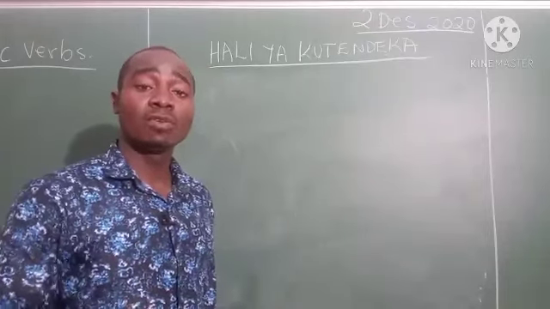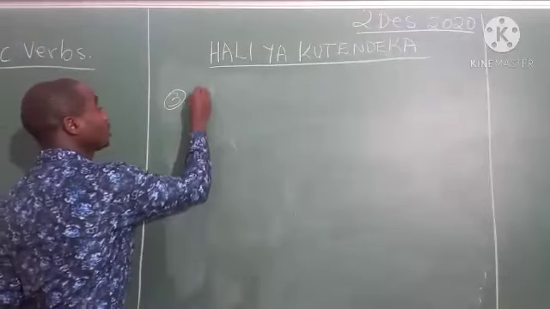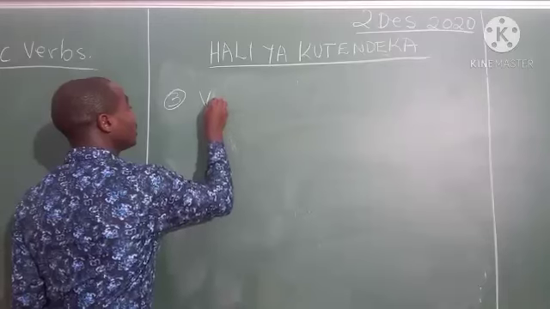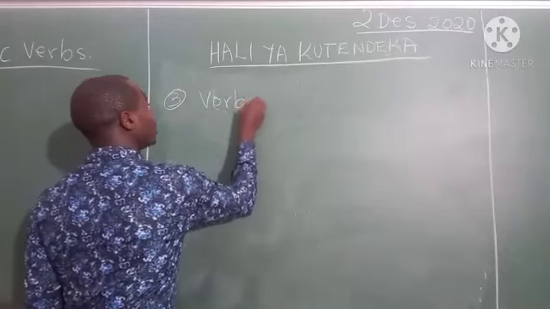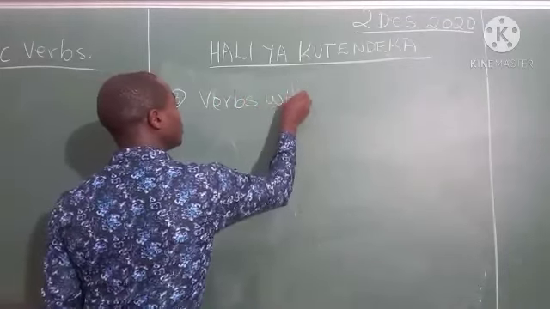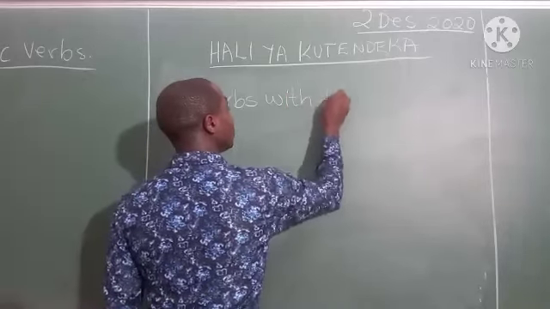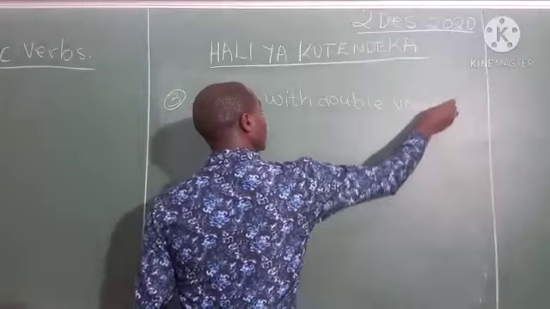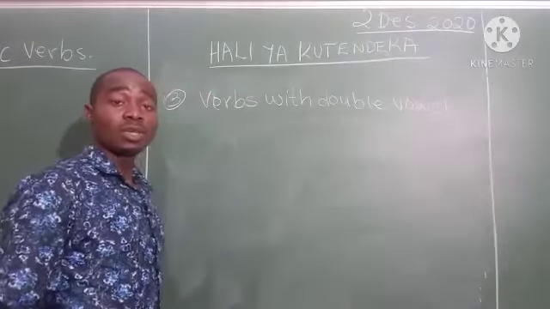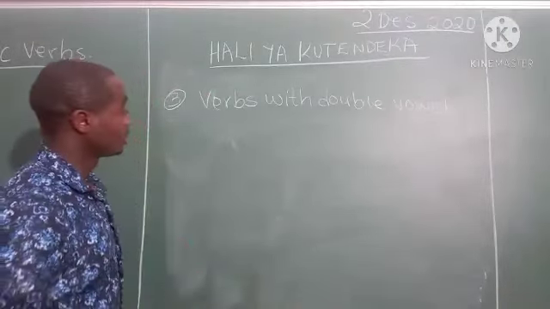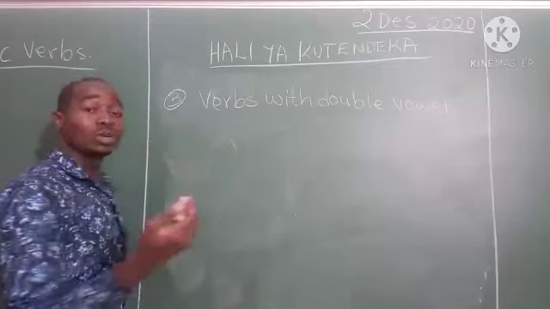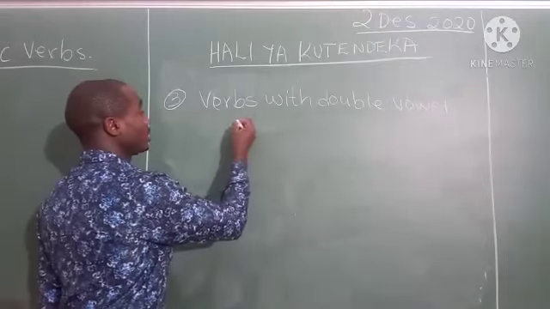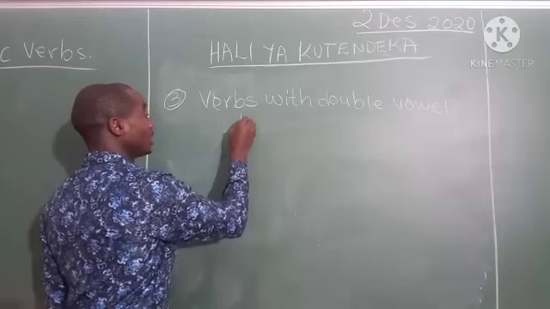Part 3, we have verbs with double vowel. So this one will take ik.